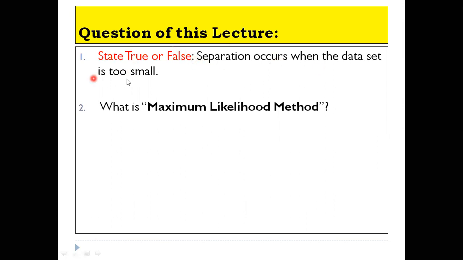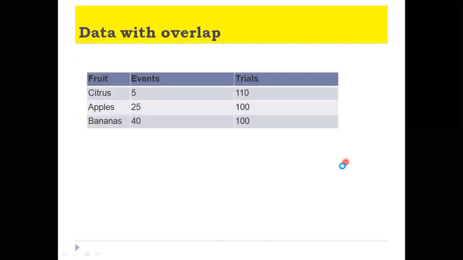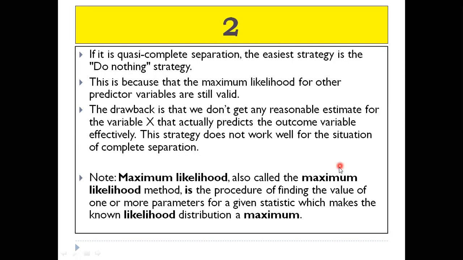Separation occurs when the dataset is too small. Whether this is true or false. Comment your answer. And the second question is, what is the maximum likelihood method? Do comment the answer.